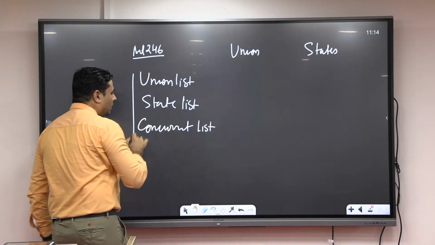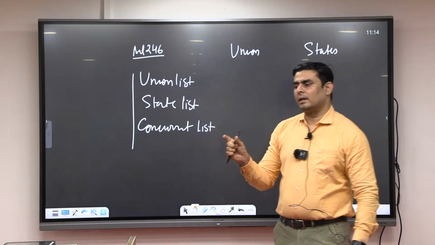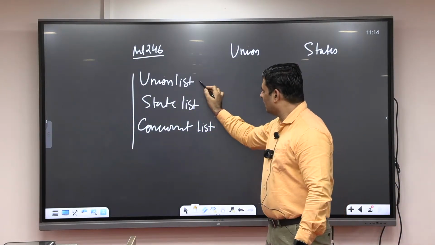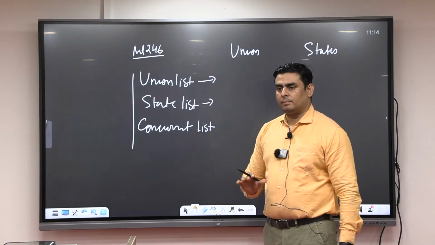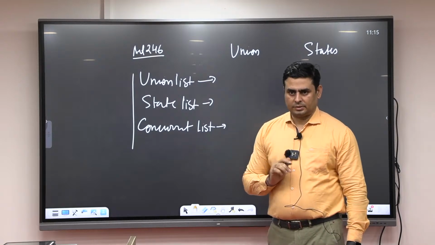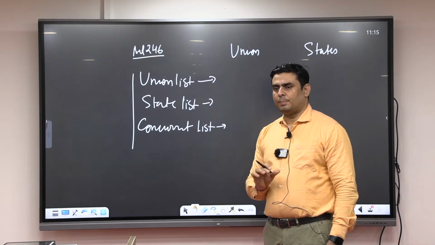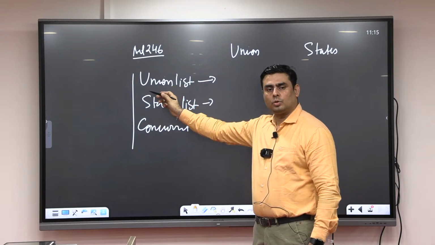These lists tell about power, in which area who can make legislation. In what area the union can make legislation, in what area the state can make legislation, and in what area both can make legislation. But the residuary power, meaning if any issue is not mentioned here, will automatically go to whom?